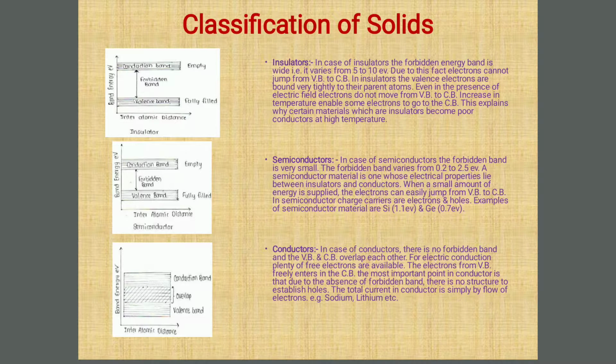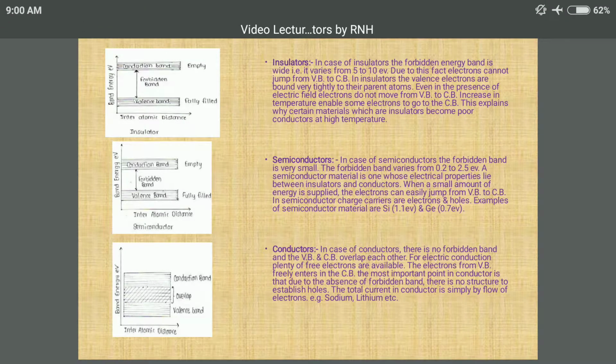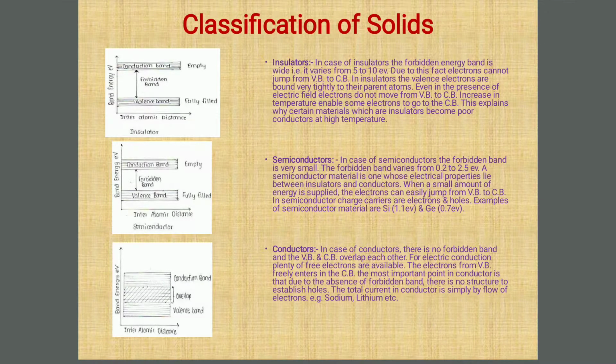When a small amount of energy is supplied, the electrons can easily jump from valence band to conduction band. We know that semiconductors are nothing but insulators at absolute zero temperature. When we consider the condition of room temperature or above that, then we are getting free electrons and that material becomes a semiconductor. In semiconductor, charge carriers are both electrons and holes. For example, silicon and germanium.